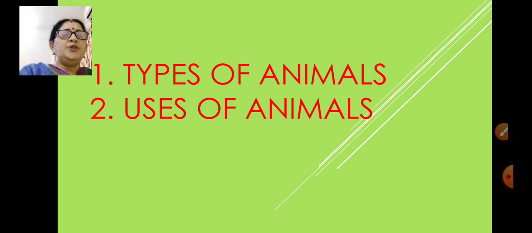Children, do you see animals where you live? Which animals do you see around your house and school? Name some of the animals you see.